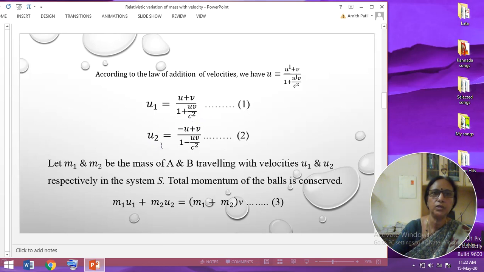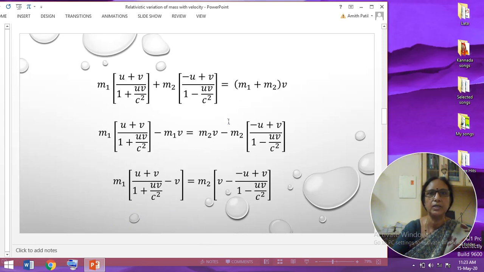The velocity of ball B is u2 equal to minus u, because the velocity of ball B in S dash is minus u. You can write it as minus u plus v divided by 1 minus uv by c square. Call it equation number 2. Now applying the law of conservation of momentum with reference to frame S, m1 u1 plus m2 u2 is equal to m1 plus m2 into v, where v is the common velocity, which is the velocity of frame S dash itself. Substitute the values of u1 and u2 from these two equations, and we get this expression.